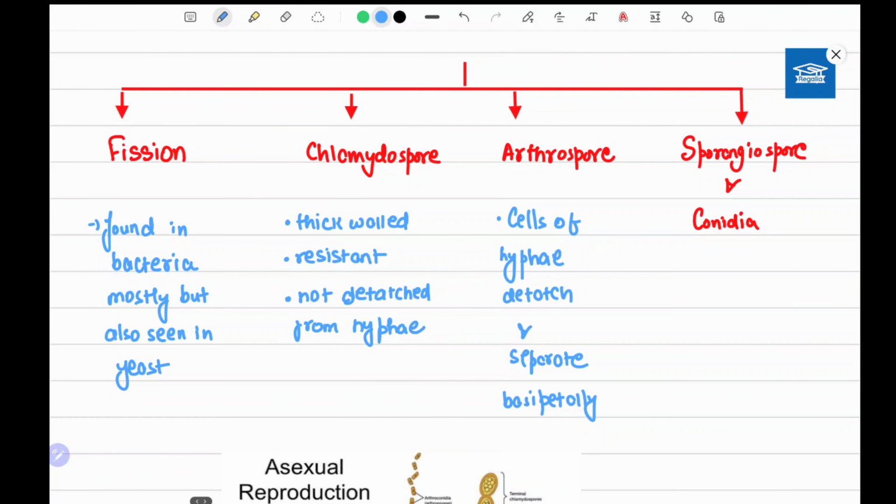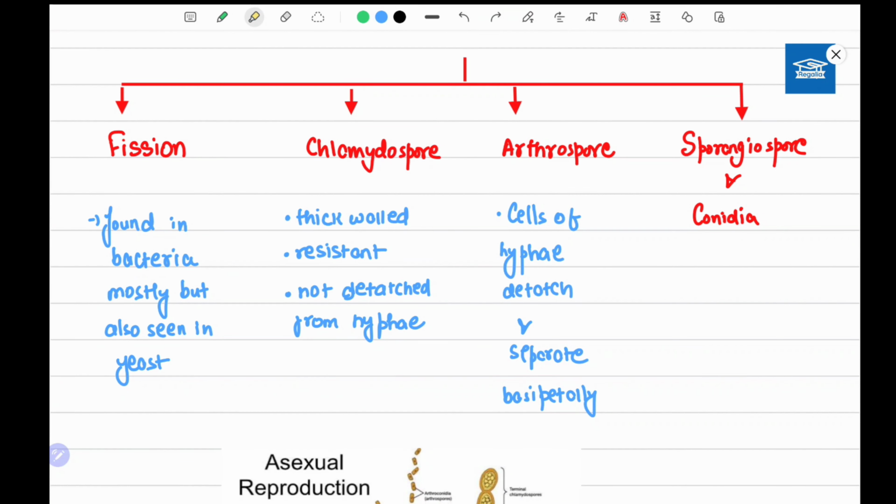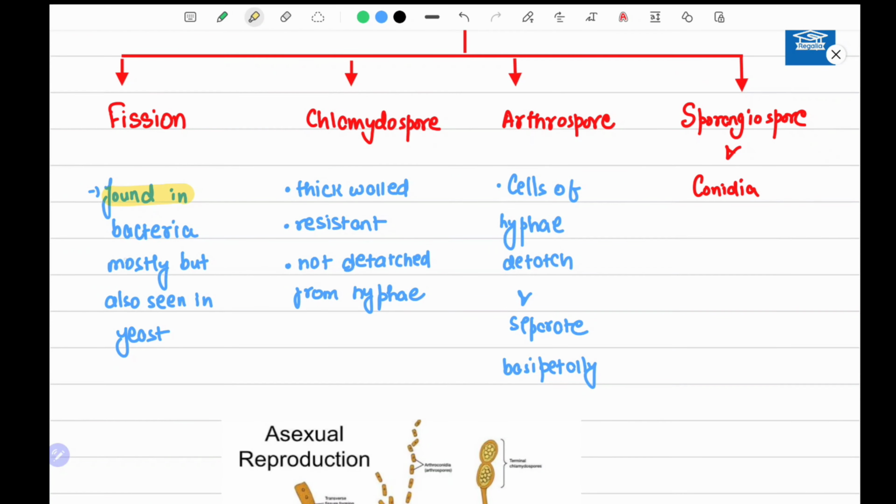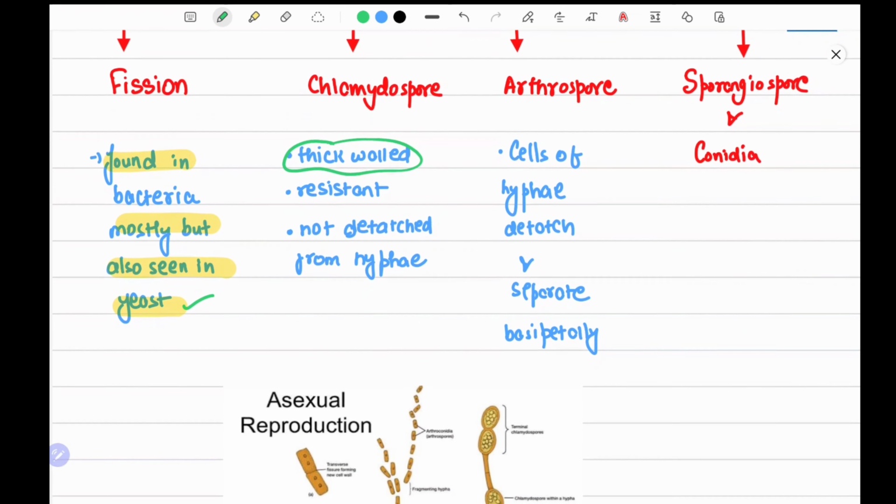Now there are some main forms of asexual reproduction. First is fission. Fission is found mostly in bacteria, but it is also seen in yeast. So it can be asked in the examination: name a eukaryote in which fission is present. The answer is yeast.